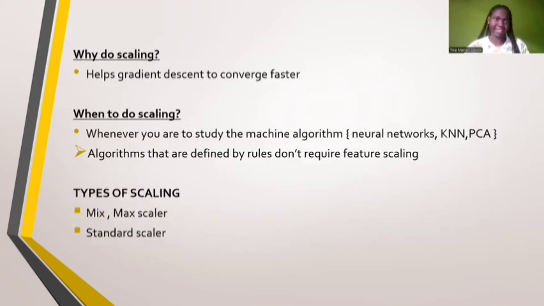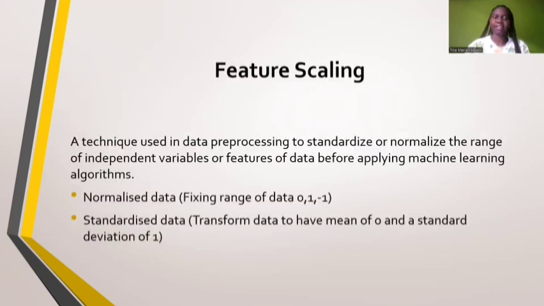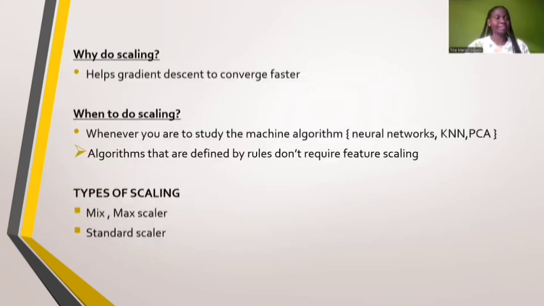So why do we perform scaling? It helps gradient descent converge faster. Gradient descent is mainly the algorithm process whereby the learning and training takes place. So when we do feature scaling, it helps that learning occur faster. When to do the scaling? Basically when you're using machine learning algorithms like KNN and PCA, which we are going to look at further. And the types of scaling, as we discussed before: the min-max scaler is under the normalizing of data, whereas the standard scaler is under the standardization of data.